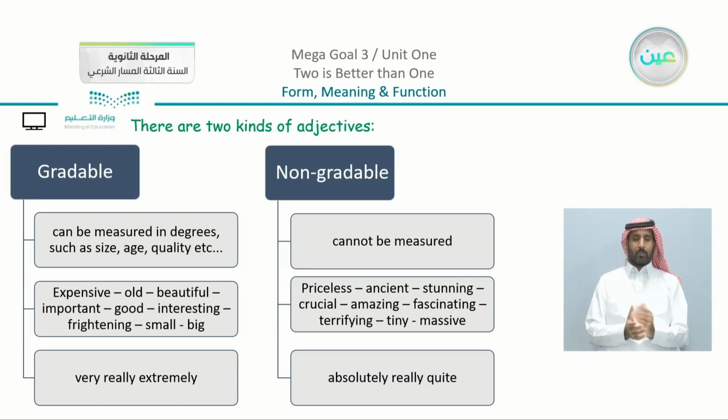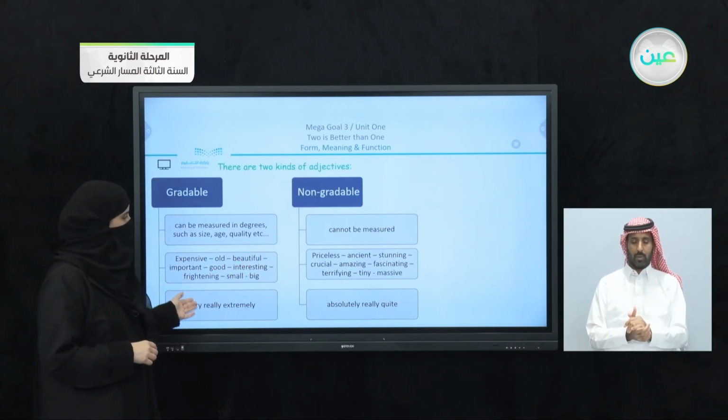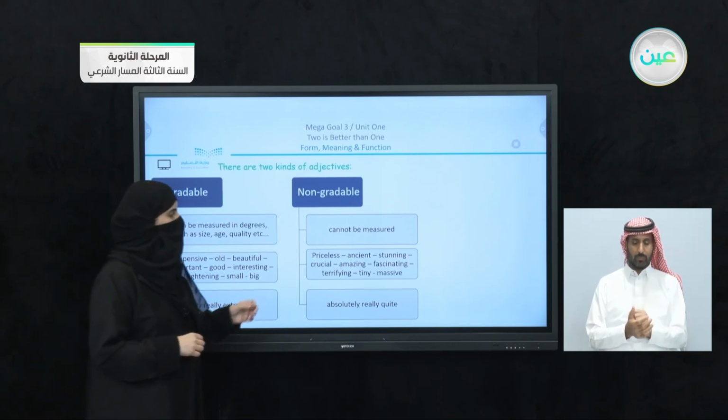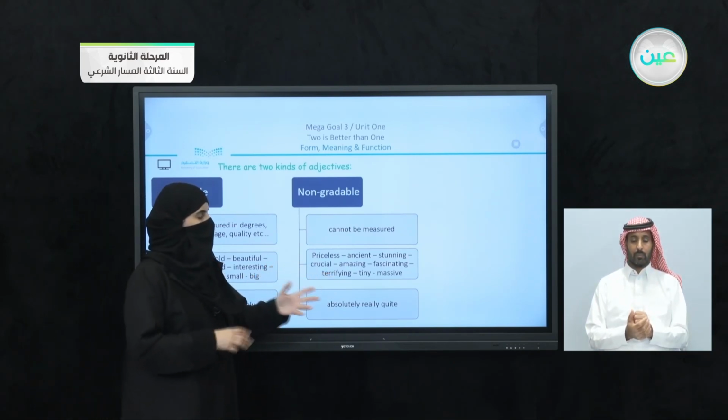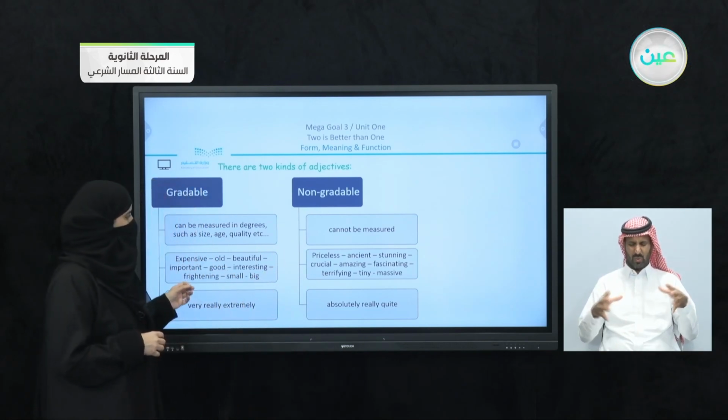Actually, you can say that we have here really can be used with both types, but we have here absolutely and quite. So I can say that she looks absolutely stunning, but I cannot say absolutely beautiful. I must say very beautiful or extremely beautiful. I can say that the object is quite massive, but I cannot say quite big.